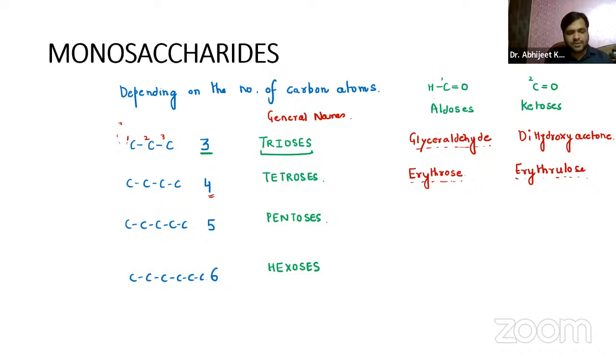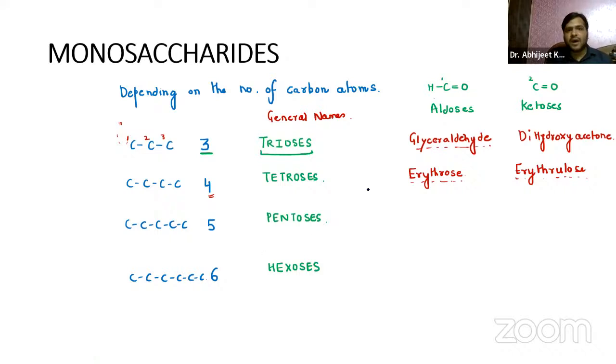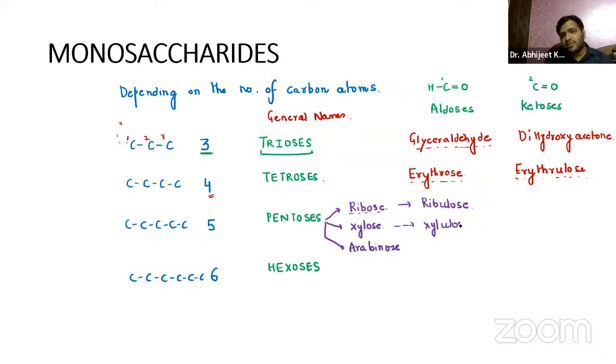Now, in the case of pentoses, we have three parts, because the functional group can be present at three different carbon atoms. So it can be ribose, it can be xylose, and it can be arabinose. Now, guys, for the ribose part, it will be ribulose. For the xylose part, it will be xylulose.